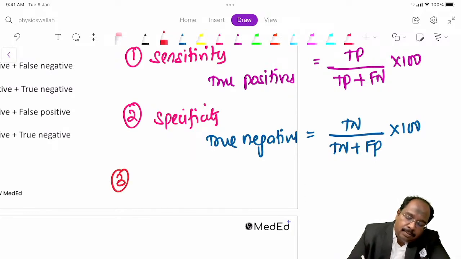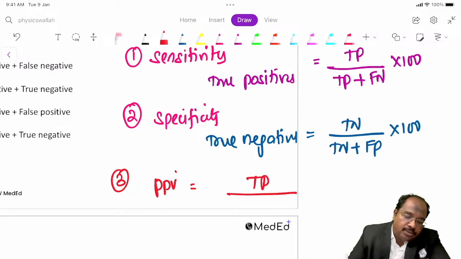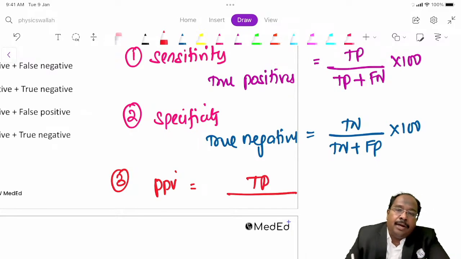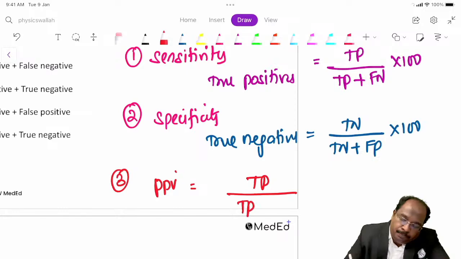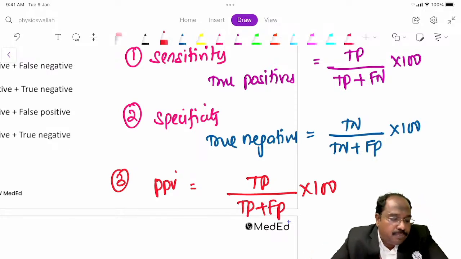Third one is positive predictive value, PPV. PPV numerator is true positives, denominator is all positives, that is true positives plus false positives, multiplied by 100.